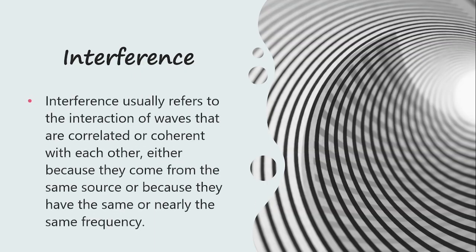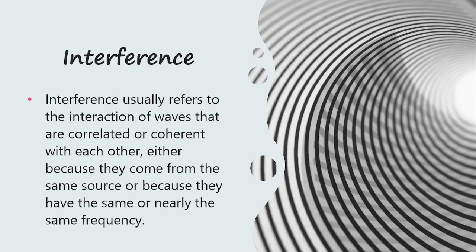When you're talking about interference, it usually refers to the interaction of waves that are correlated with each other, either because they come from the same source or because they have the same or nearly the same frequency.